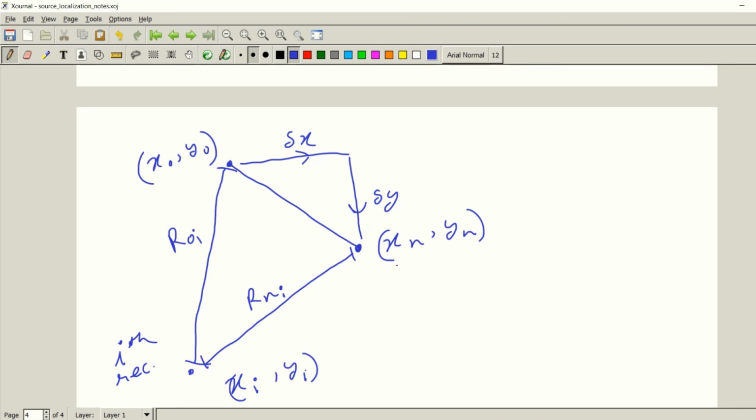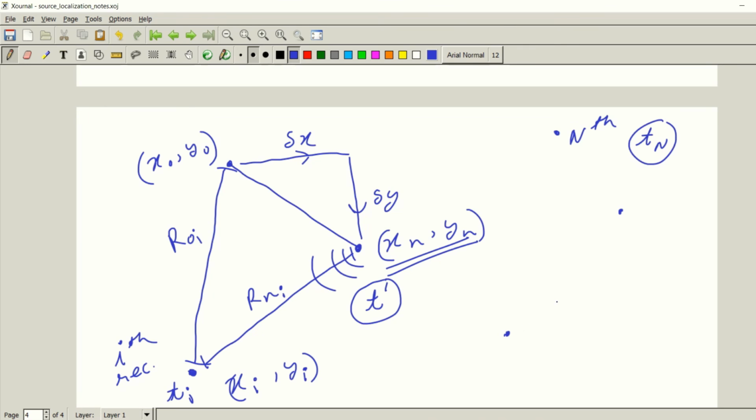And when the object is at this location xn, yn, it emits a radio pulse at some time, suppose t dash, which we don't know because we don't have a synchronized clock between the object and the receivers. This radio wave that was emitted will now be received by all of these antennas that are scattered throughout this 2D plane at different times. Suppose this ith antenna receives it at ti. Suppose this is the nth antenna, it will receive it at time tn. Suppose this is the n-1th antenna, it will receive it at time tn-1. And we are assuming here that we have a synchronized clock between all of these receivers, hence we are able to write this t1, t2 and so on till tn with respect to some synchronized clock.